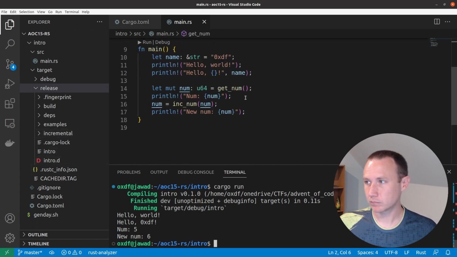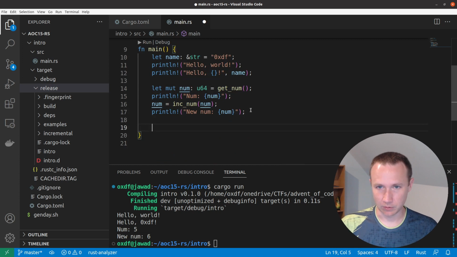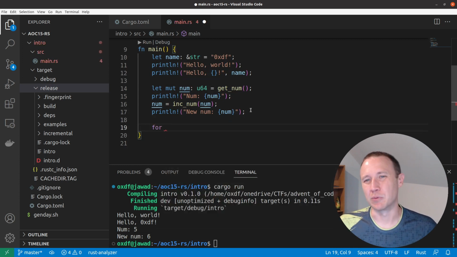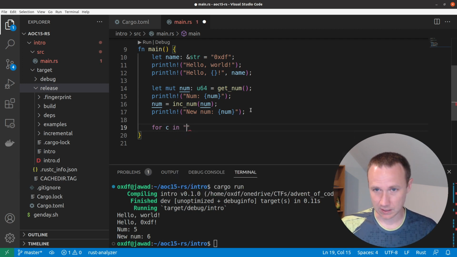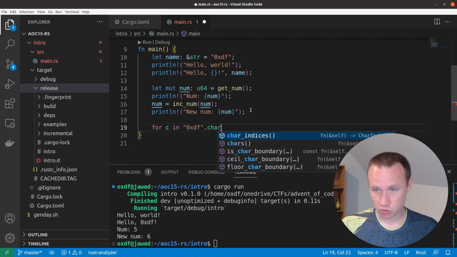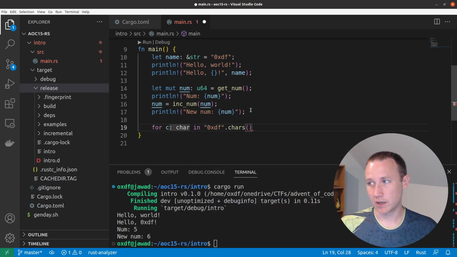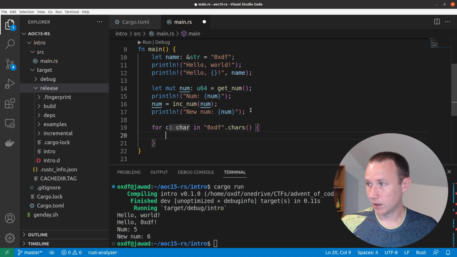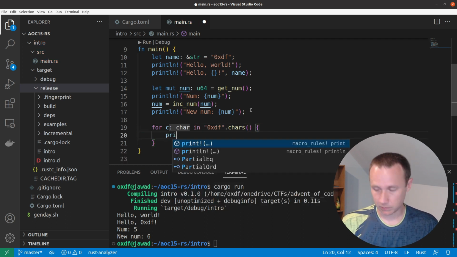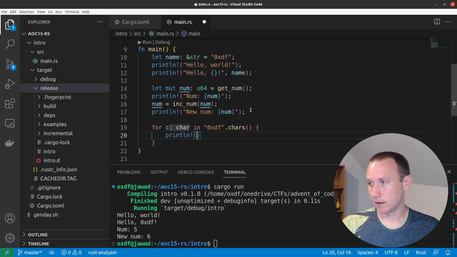Loops. So we'll come down here and we can do a loop. So we can do something like this. Also, it's got the standard loops, while, for, there's just a plain loop that's basically a while true. Then you have break and continue and the same kind of keywords you'll have for loop management from any other language, but we can do something like for c in 0xdf.chars. So that's going to take that string and break it into characters, and then we put it in squiggly braces, and we can do println, like that.